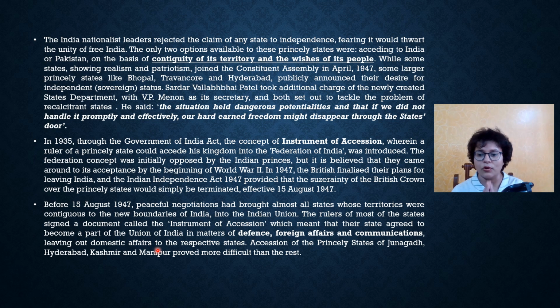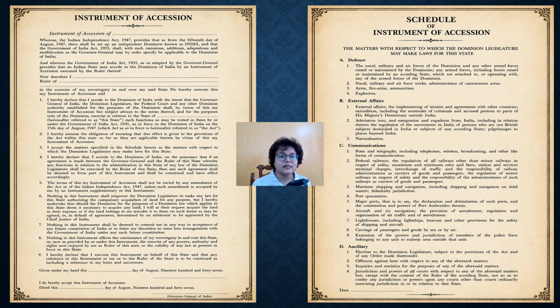But before that, I want you to have a look at the document of the Instrument of Accession. This is the document. As you can see, over here comes the name of the princely state. Now therefore I, name of the ruler, ruler of the princely state, in the exercise of my sovereignty in and over my said state, do hereby execute this my Instrument of Accession, and over here they read all these clauses and they sign it, given under my hand on this day of August 1947.